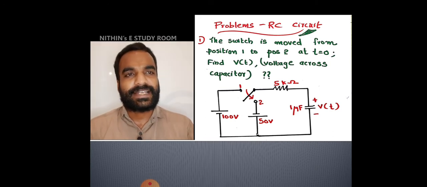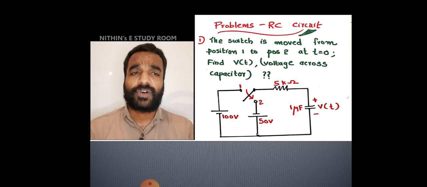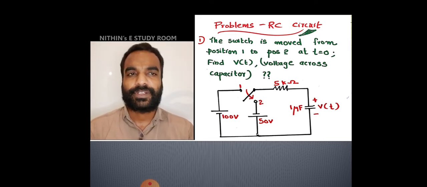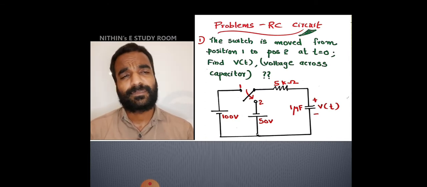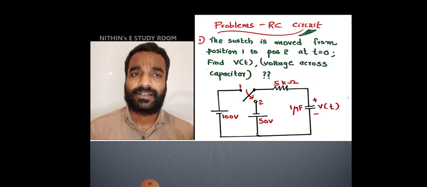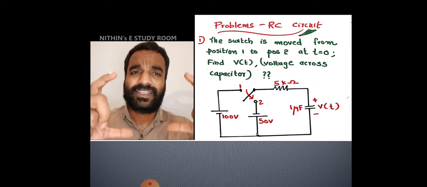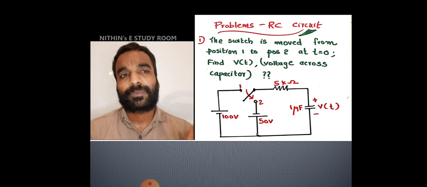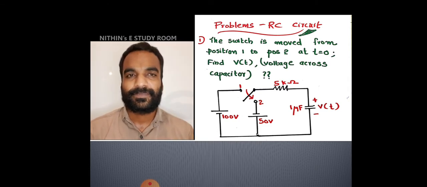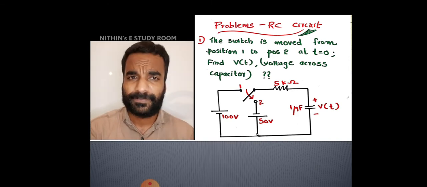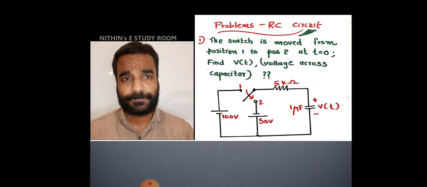The switch S is moved from position 1 to position 2 at t is equal to 0. Find V of t. What is V of t? Voltage across the capacitor. In some problems, it may be Vc of t, voltage of the capacitor as a function of time. Why are we giving a t in the bracket? Because in that expression, if you put some value for t, you will get some other voltage. That is, voltage is varying with respect to time. So, voltage is a function of time. That is the concept.